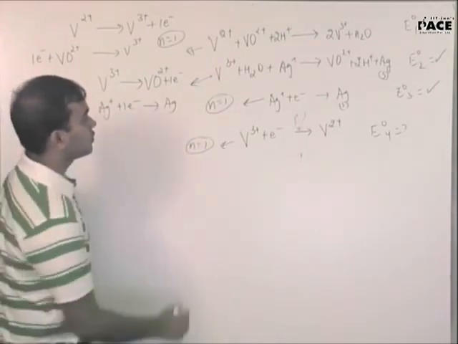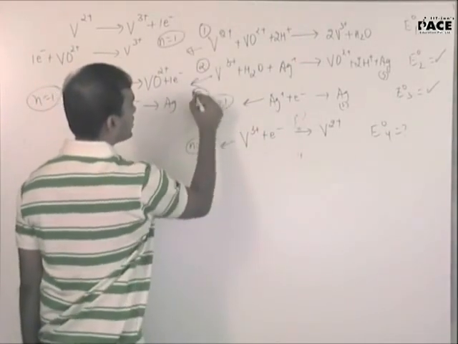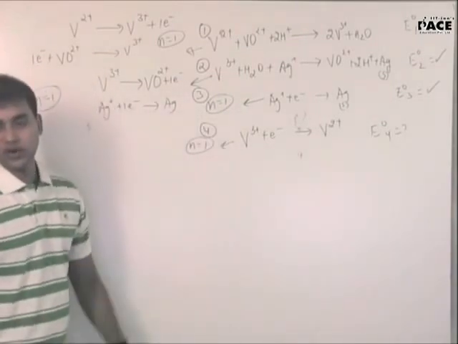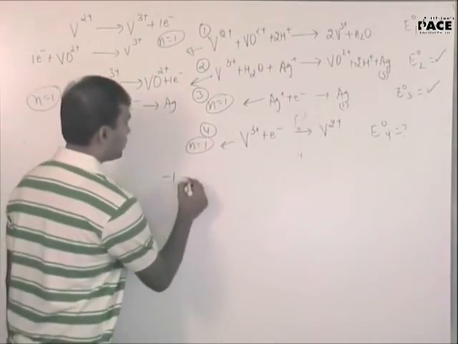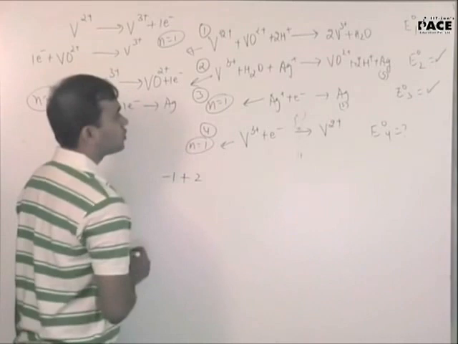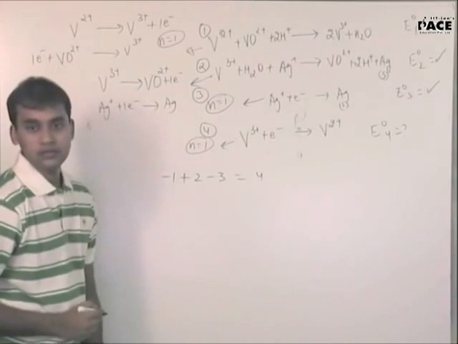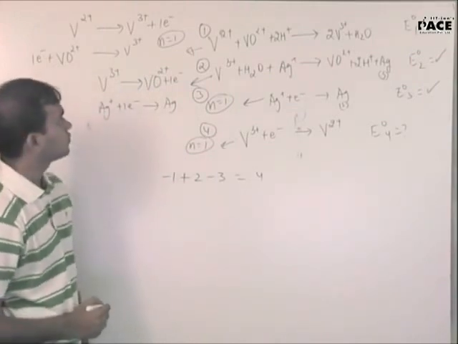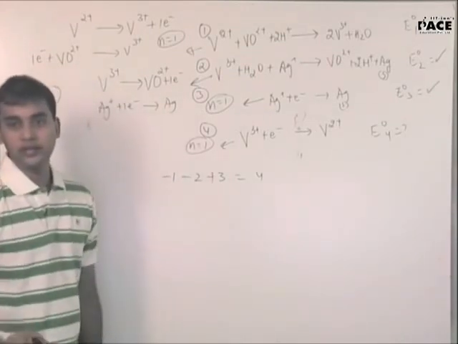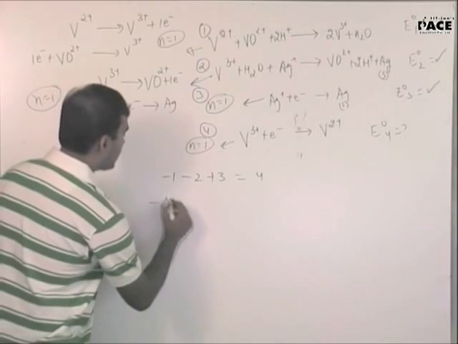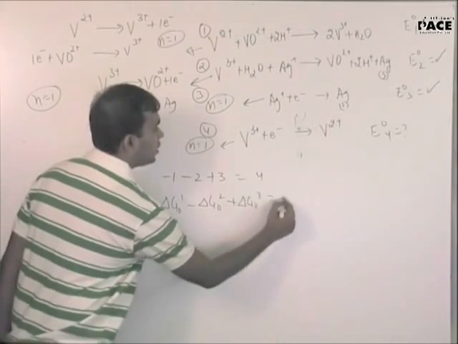Suppose this is equation 1, this is equation 2, this is equation 3 and this is equation 4. How do you get equation 4? Minus 1 minus 2 plus 3. This is the combination which we will get. So I can say minus delta G naught 1 minus delta G naught 2 plus delta G naught 3 equal to delta G naught 4.